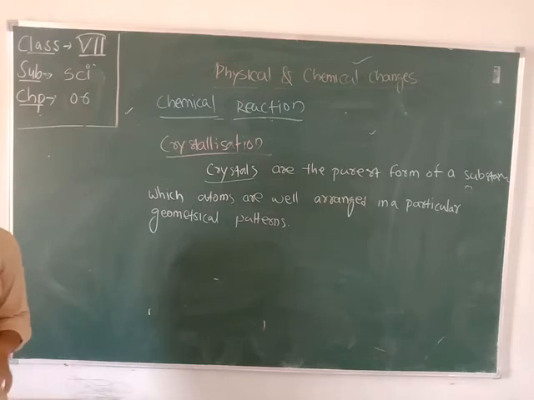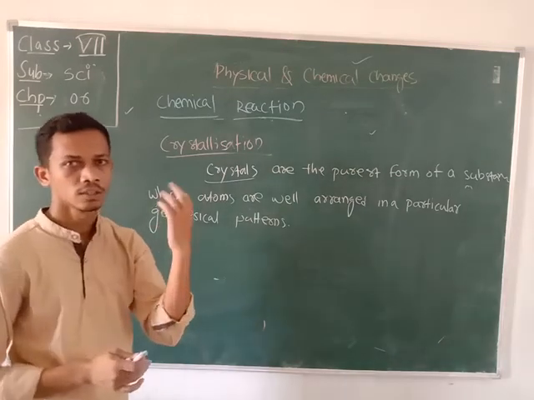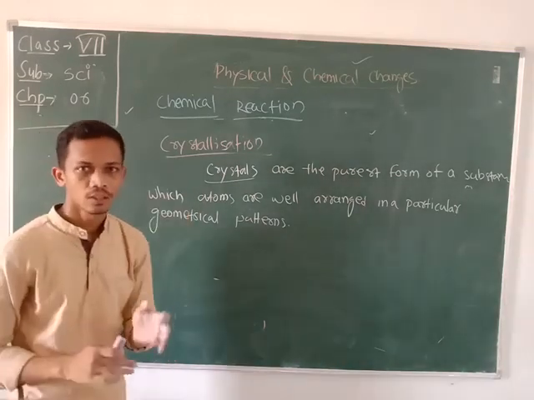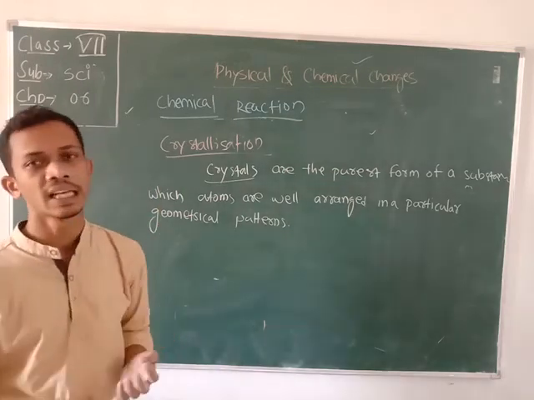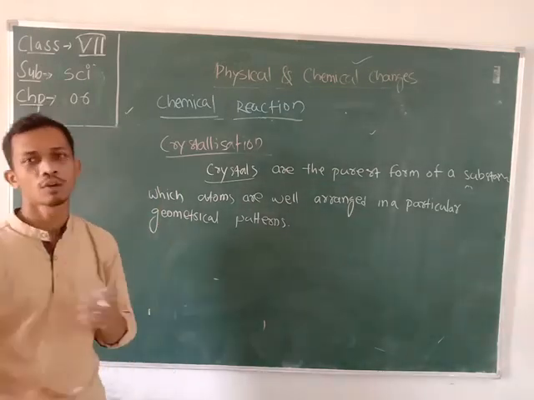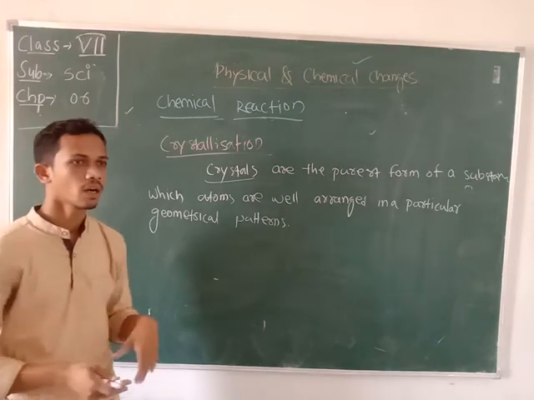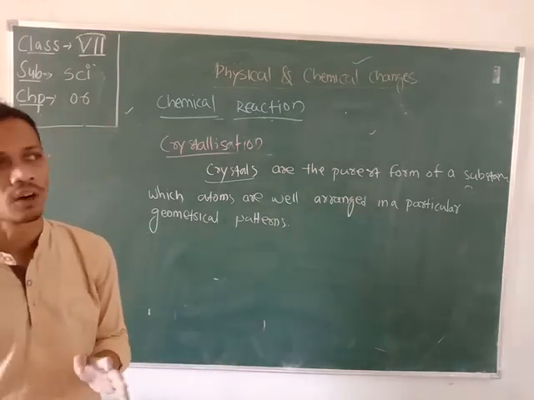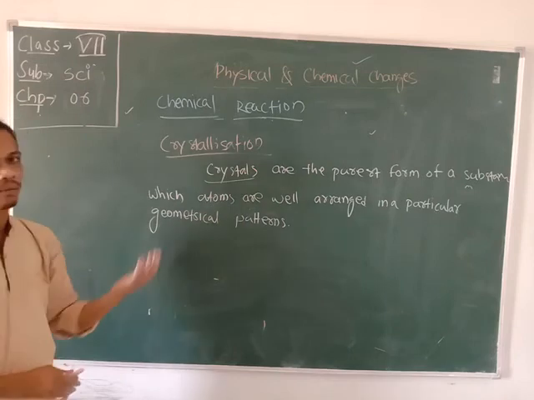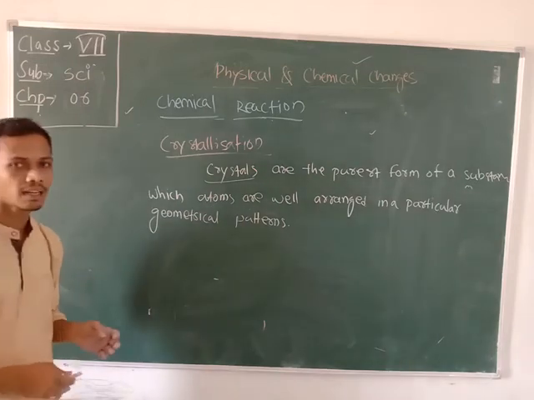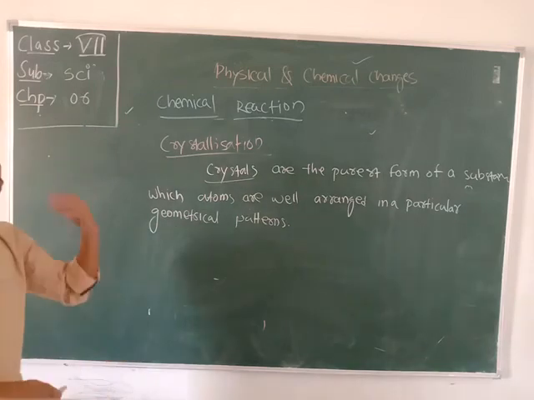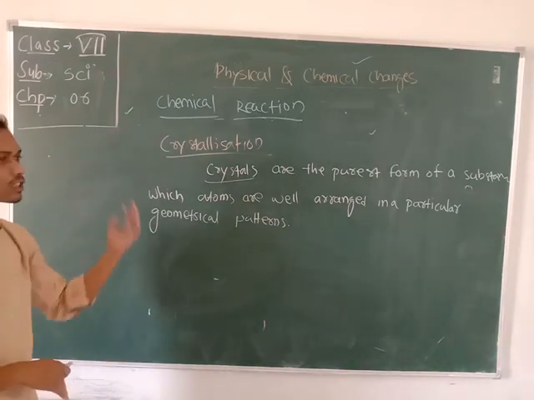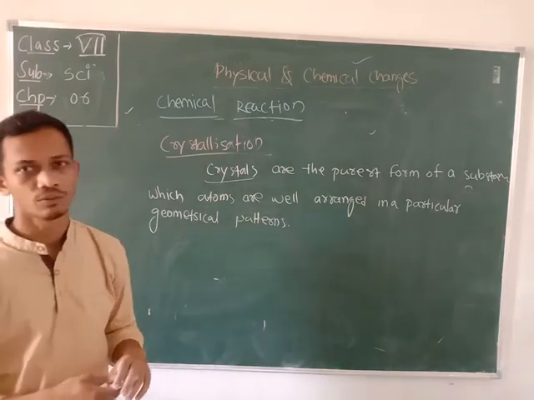Take the example of the formation of salt from seawater. In seawater, the salt particles are present in dissolved form. Whenever we evaporate the seawater, the crystals of salt remain at the surface. This is the process by which we can obtain crystals of salt from seawater.